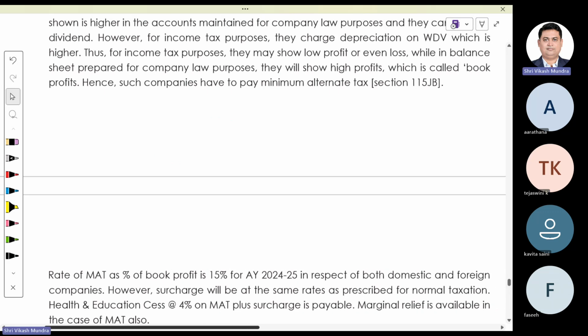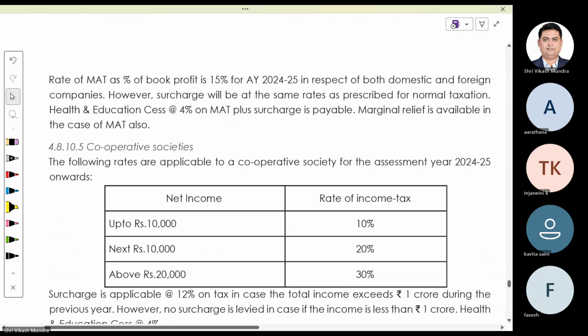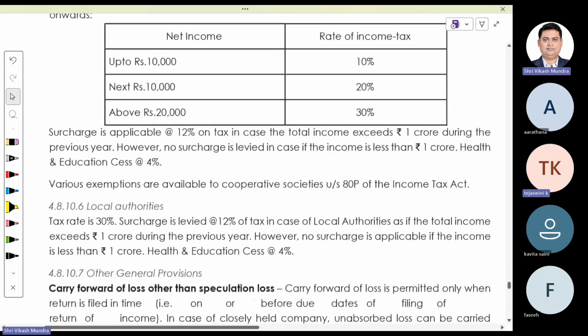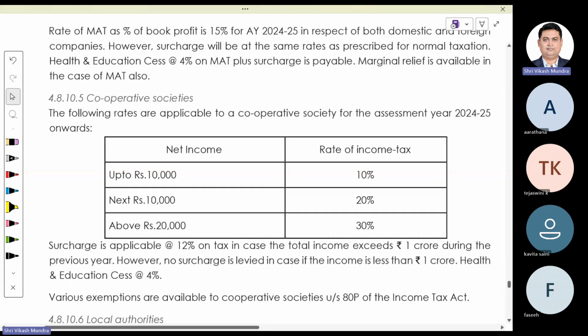Yes, sir. Is it clear? In case of cooperative society, there is a slab rate which is like this. First 10,000, the rate of tax is 10%. There is no basic exemption limit. Next 10,000, the rate of tax would be 20%, and above that, 20,000, the rate of tax would be 30%.